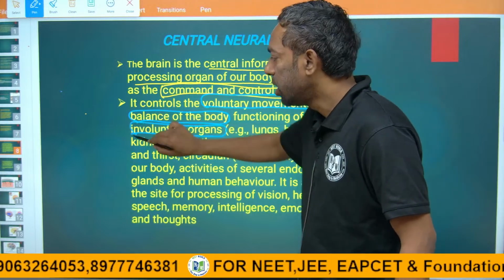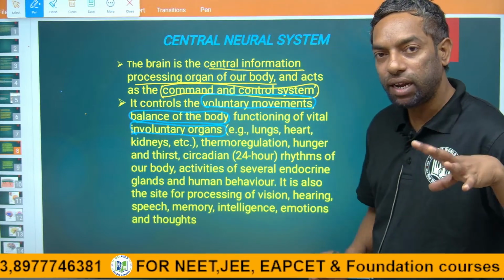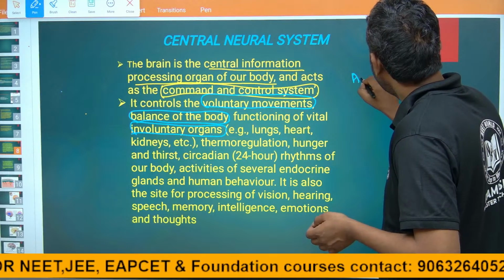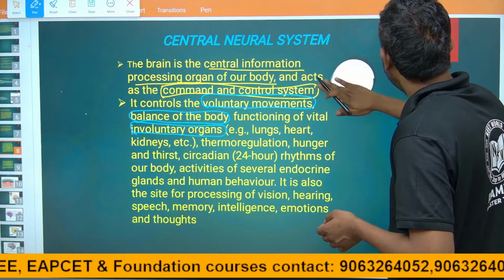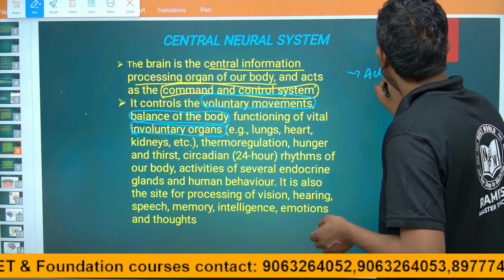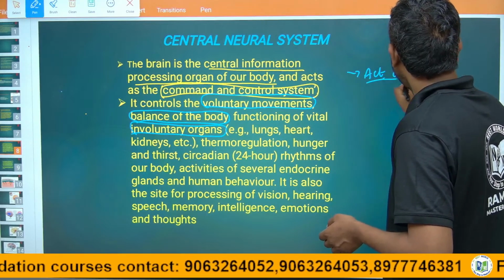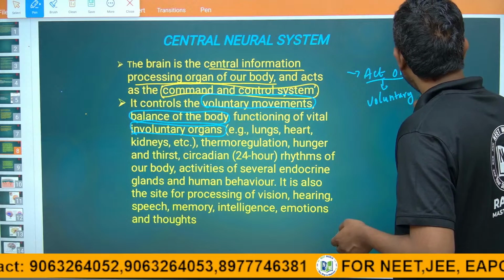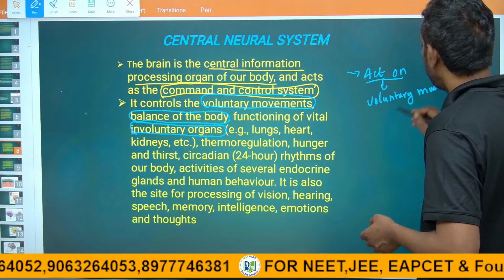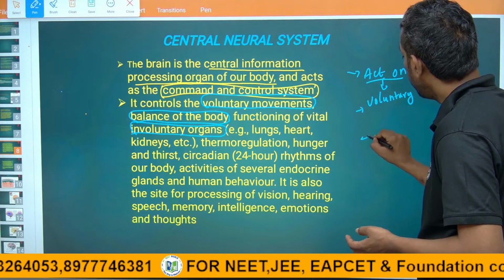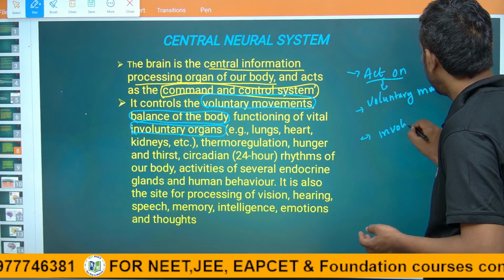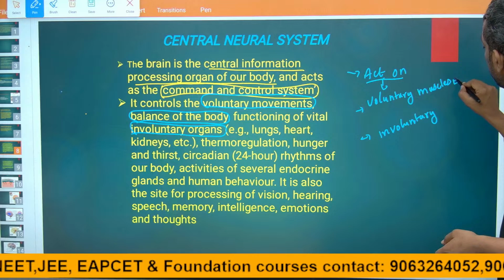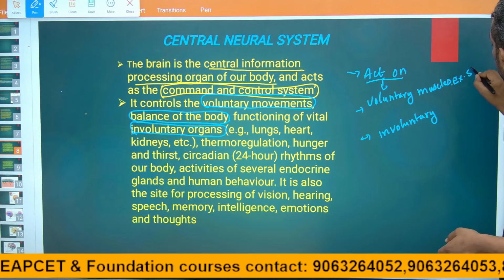Brain can act on voluntary muscles and involuntary muscles. Voluntary muscle, the example is skeletal muscle.